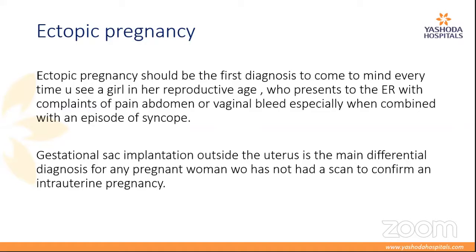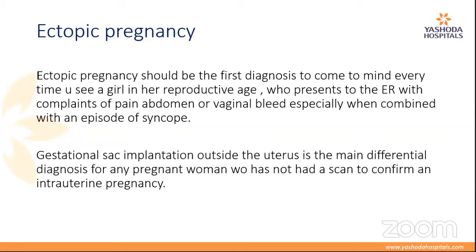What is ectopic pregnancy? Any gestational sac implantation outside the uterus is called an ectopic pregnancy. It is very essential to diagnose this in the ER, because the patient will come with simple complaints like pain abdomen or mild vaginal bleed, which can be mistaken for dysmenorrhea.